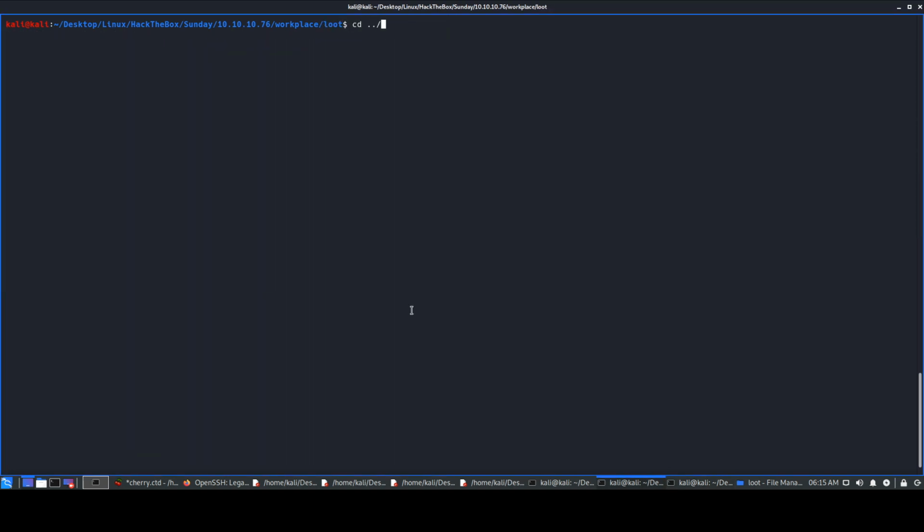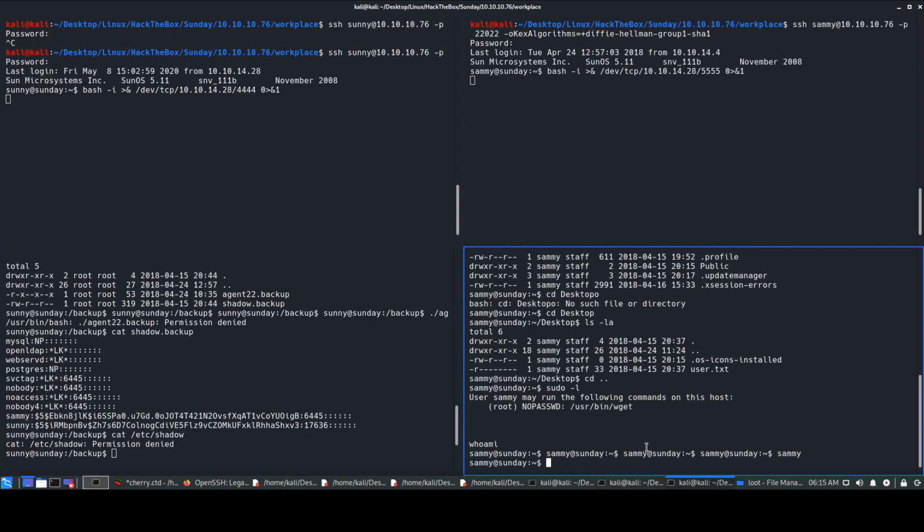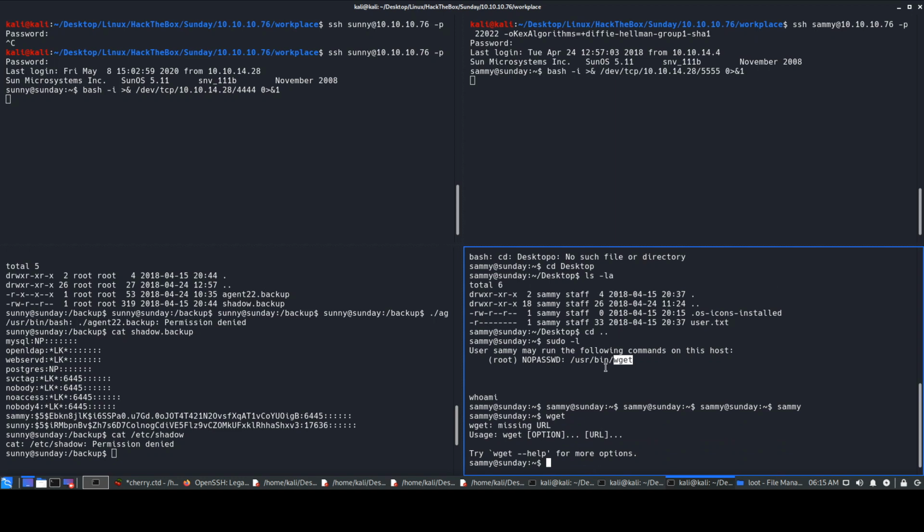We'll go back to cd exploit, or we'll just be over here. First thing, there are multiple ways where we can exploit this wget. One simple solution, and I can tell you all the simple ways: if you just want the root flag, because you can run wget as root, we can use sudo wget. Another thing is, since this is a particular tool present in the binary, you can use wget immediately. If you just press wget over here, you'll get the usage.